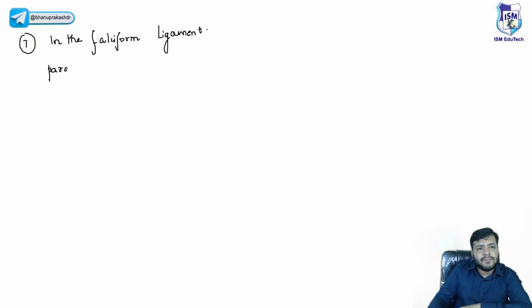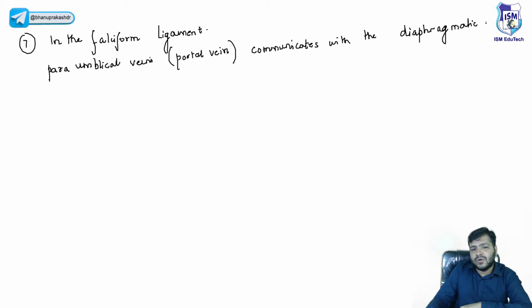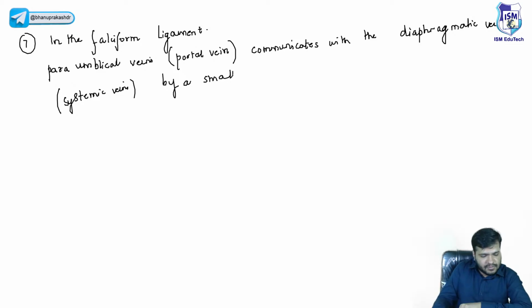Now you already know we have the para-umbilical veins, which are part of the portal system, draining into the left branch of the portal vein. They communicate with the diaphragmatic veins, meaning the phrenic veins, which are systemic veins, by a small number of veins.